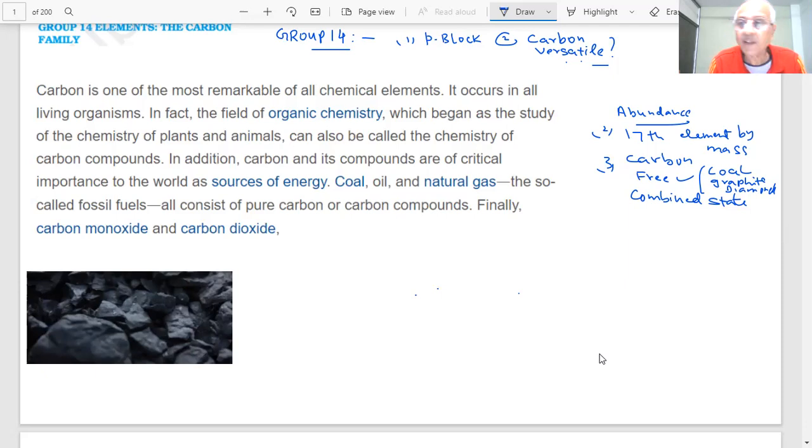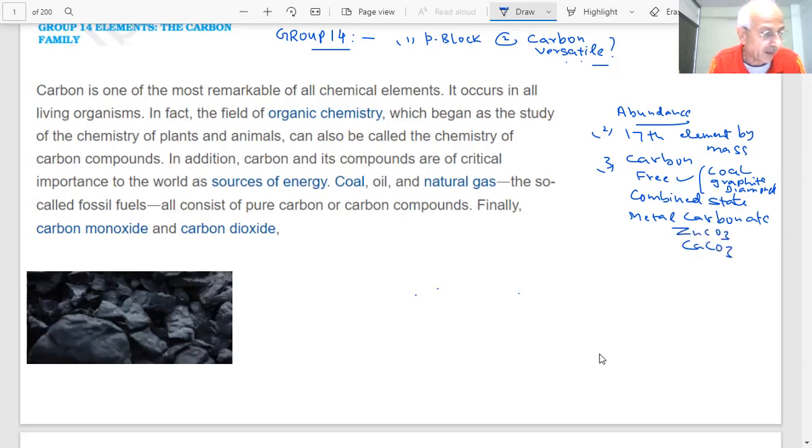So, students, they are the free states of carbon, and it is also present in combined state. You have seen metal carbonates. You are aware of calamine.